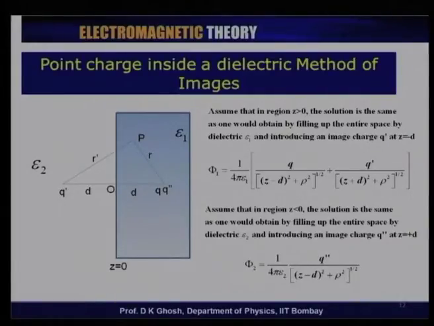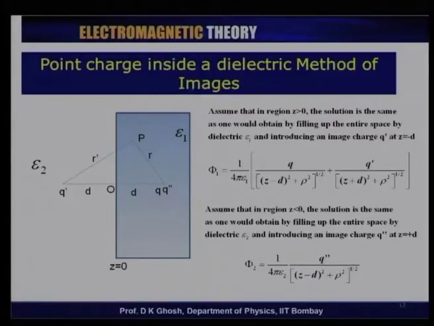Now, in z greater than 0, that is in the medium which I have been calling the dielectric, the solution in this medium is the same as what one would obtain if one were to fill up the entire space with a dielectric medium having permittivity epsilon 1, and put a charge q prime at a distance d from the origin on the left hand side.